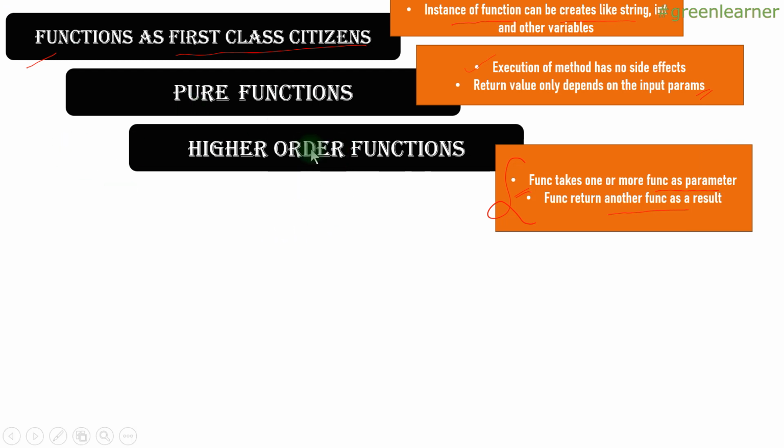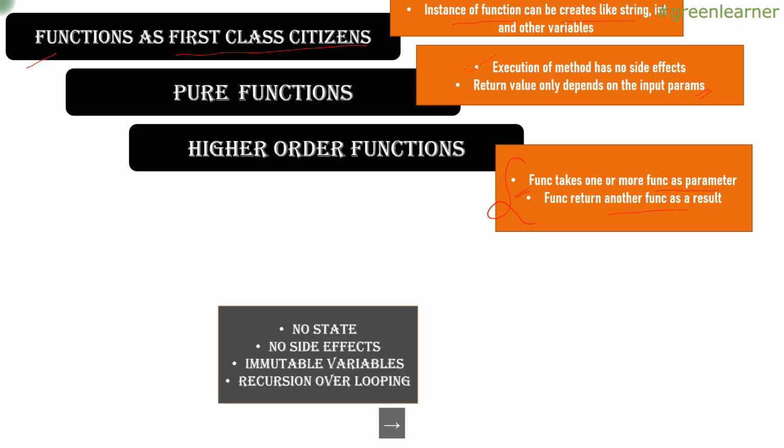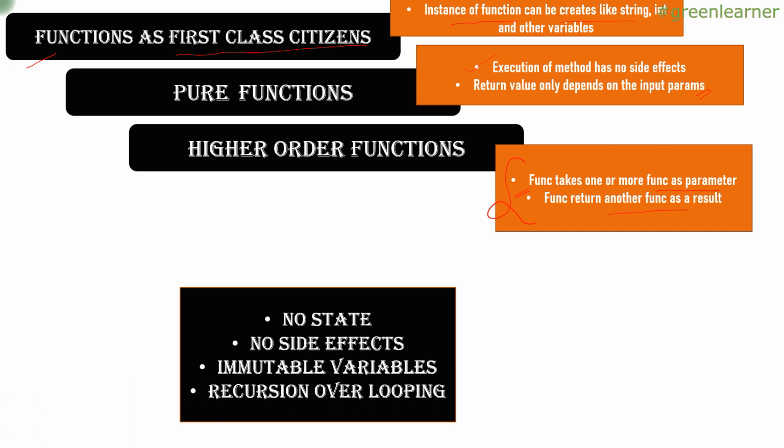So these are the three properties that must be followed to be called a functional programming style, right? Now let's summarize this. There should be no state change. I have explained there should be no side effects. Immutable variables means when you call any method execution, it should not change any value of the global state or anything like that.